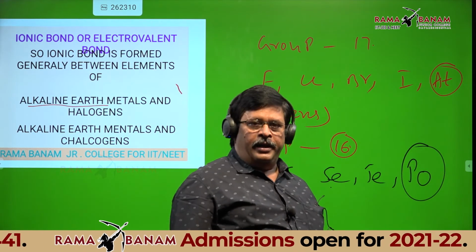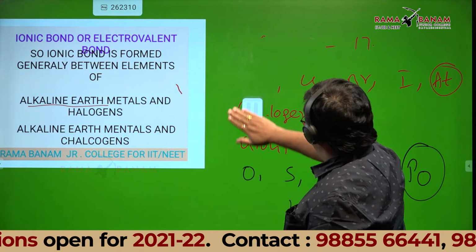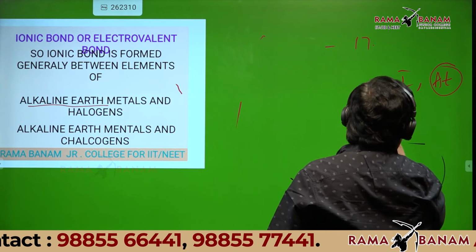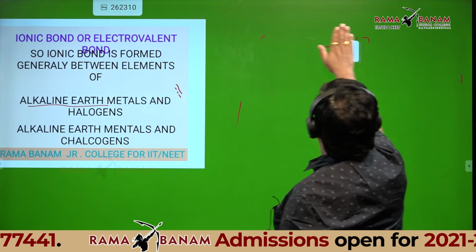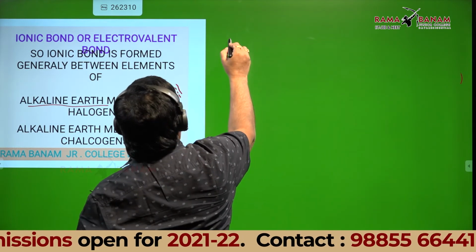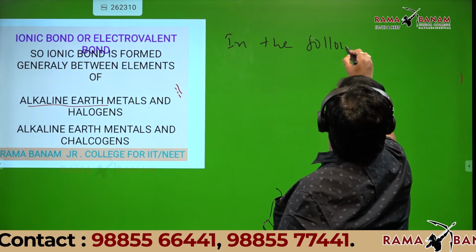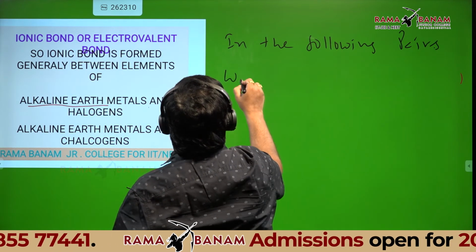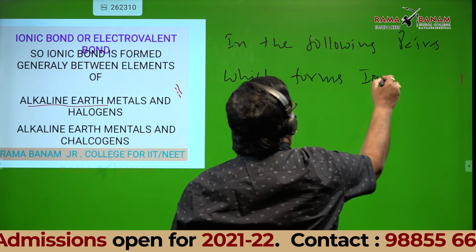Students, I'll give one question here. This type of questions you should be in a position to identify. That's why we wrote all the elements in group 1, group 2, group 16 and group 17. Write one question in the following page: which forms ionic bond?